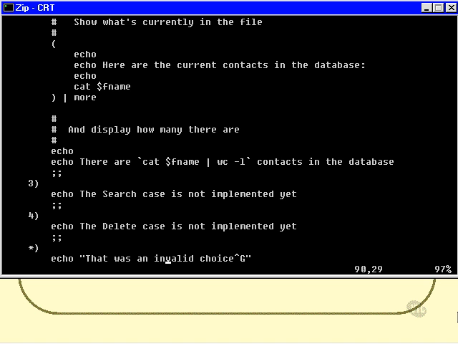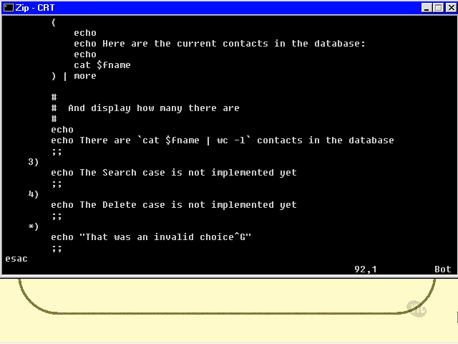Notice that I put a little, that's a single character there. It's not a caret, an up hat symbol followed by a capital G. It's actually a Control G, and Control G, as you may or may not be aware, is the bell character, so that will actually put out a little ping to alert them to the fact that they've made an invalid choice. And that's it. That's the end of the case statement, and it's also the end of the program. So let's see what that looks like when that runs.